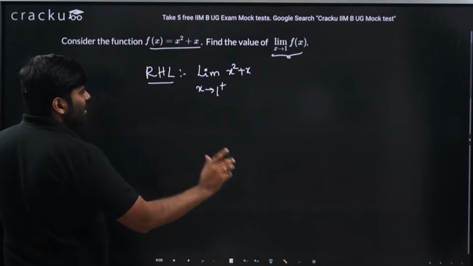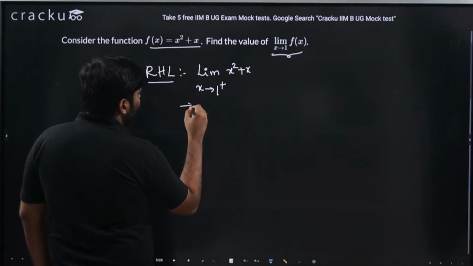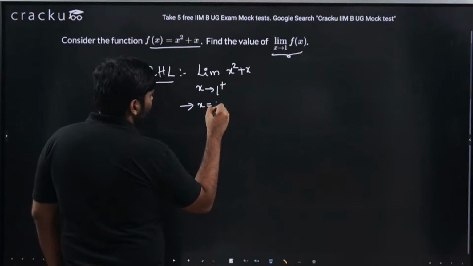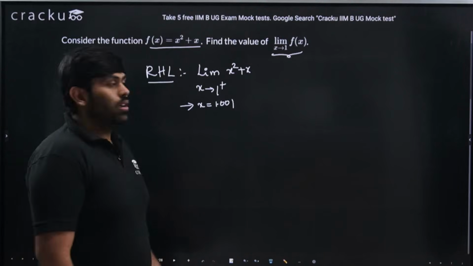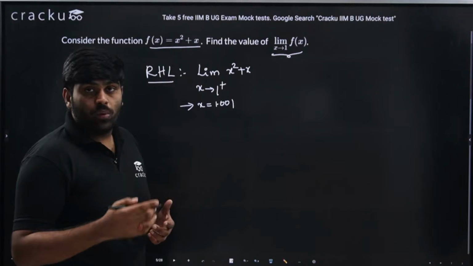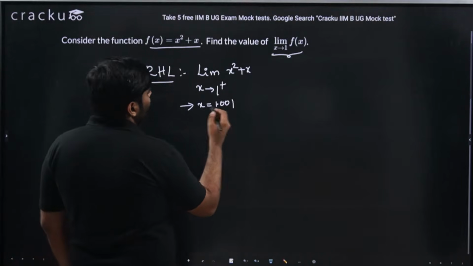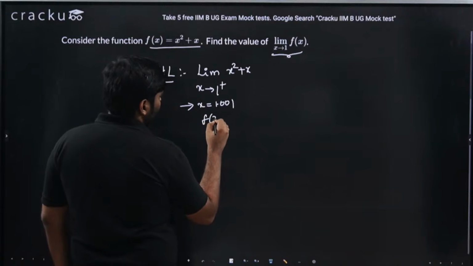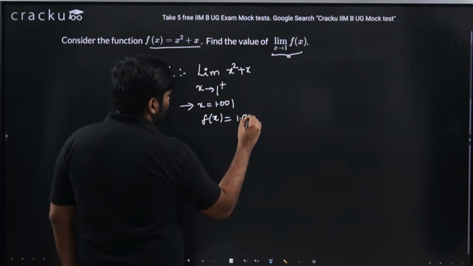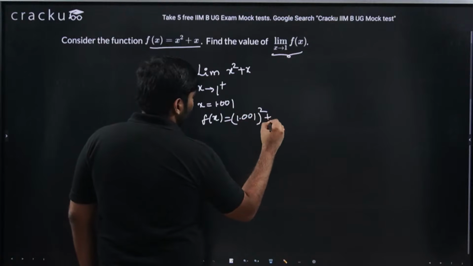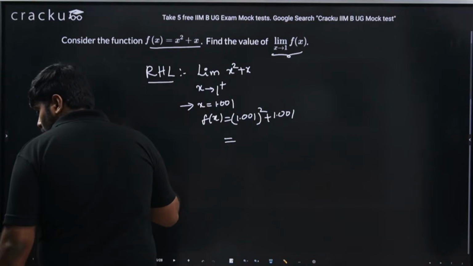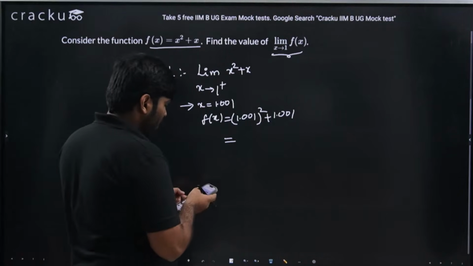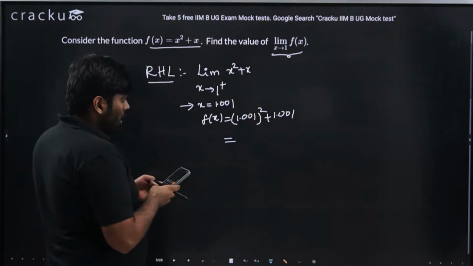For the sake of calculation, in order to show you the definition, let me use x equal to 1.001, some number which is greater than 1, but the difference is very minute, a delta. If this is the case, what is the f of x value now? F of x would be 1.001 whole square plus 1.001. What would this value be? 1.001 whole square. It's better to use the calculator, so we do not spend a lot of time on this manual calculation.